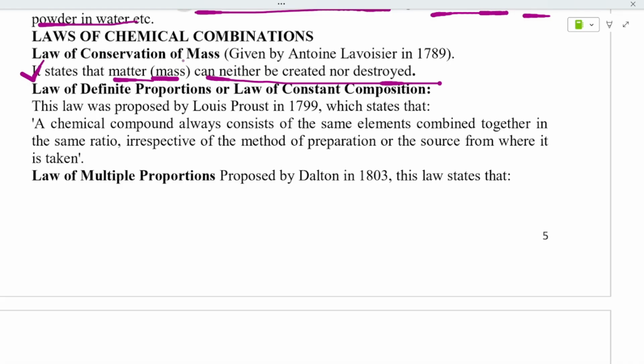The matter that we are seeing can be neither created nor destroyed; which is there cannot be destroyed, which is not there cannot be created. That is the law of conservation of mass, given by Antoine Lavoisier in 1789.